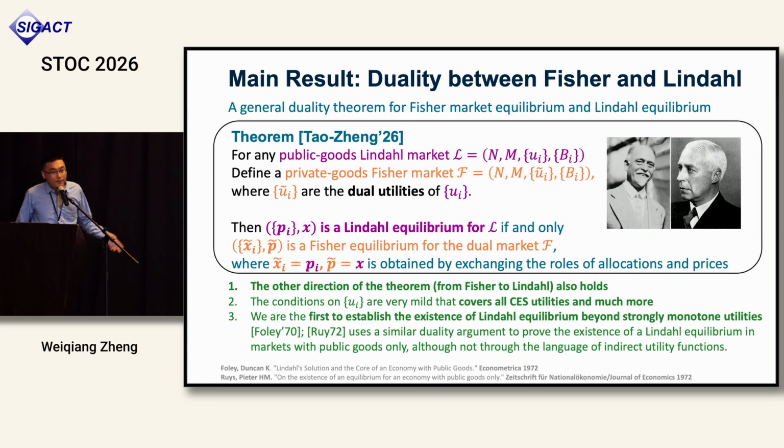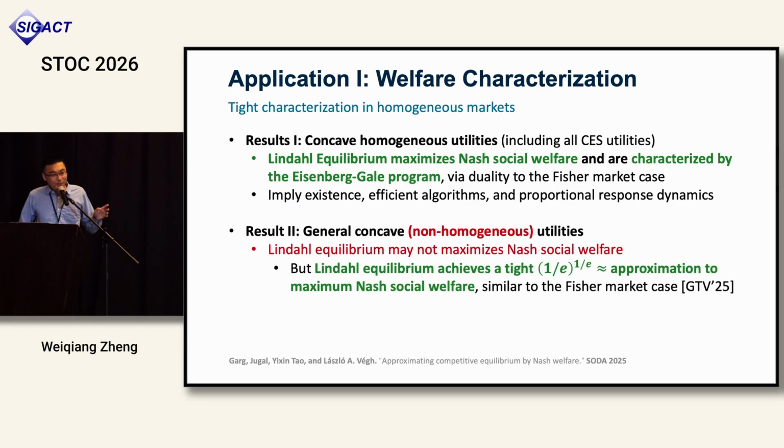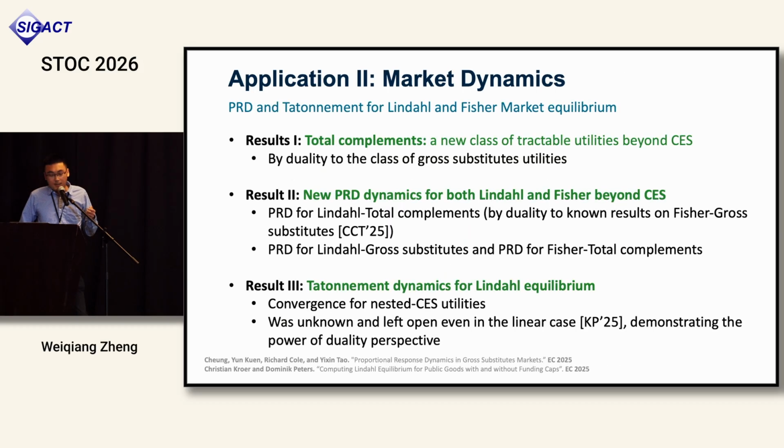And it's important that the other direction also works. You can also reduce a Fisher to a Lindo, and the conditions are very mild, covering all CES and even much more. And we are the first to establish existence of Lindo equilibrium. Also in the literature, someone used a similar argument to establish existence. And I will just quickly talk about applications. For concave homogeneous utilities, Lindo maximizes social welfare. For non-homogeneous, they are not maximizing, but we achieve tight approximation. We introduce new total complements as new checkable utilities, and we propose market dynamics.